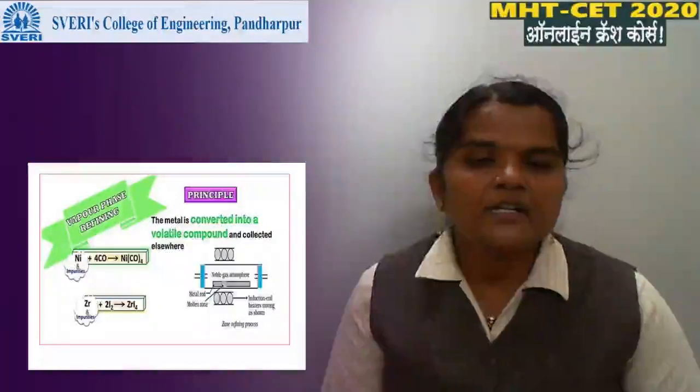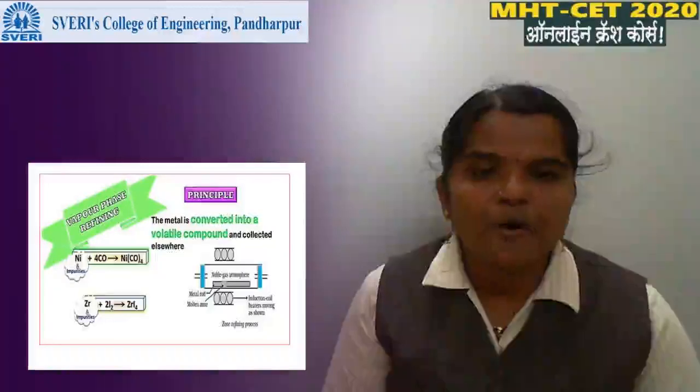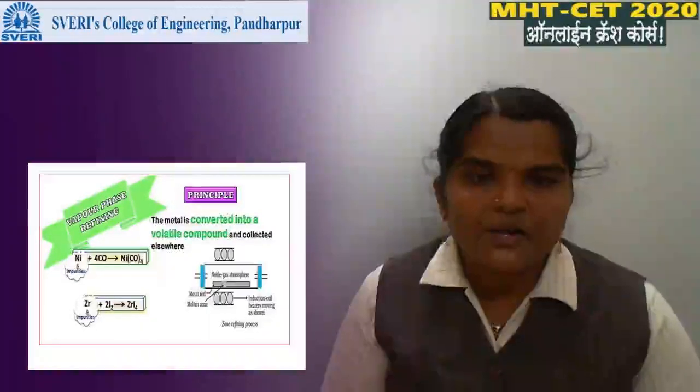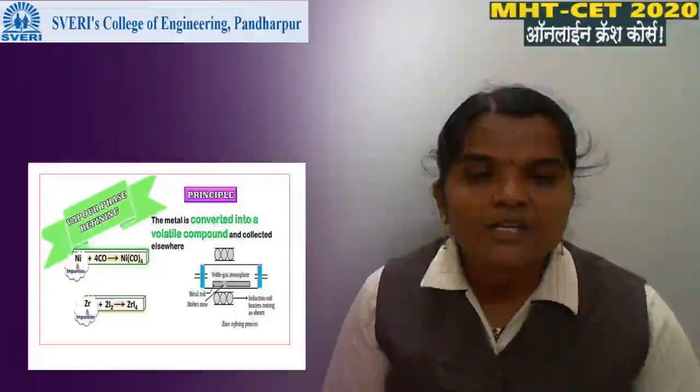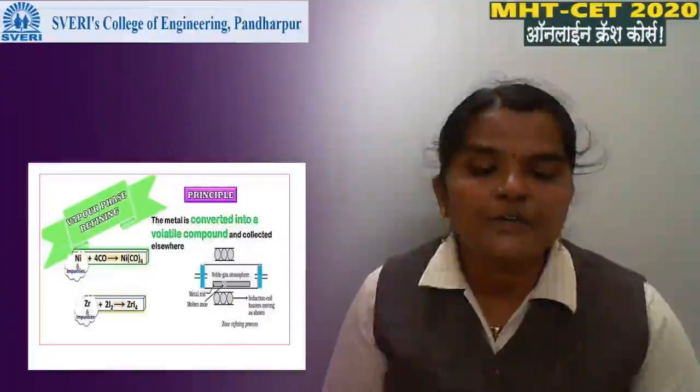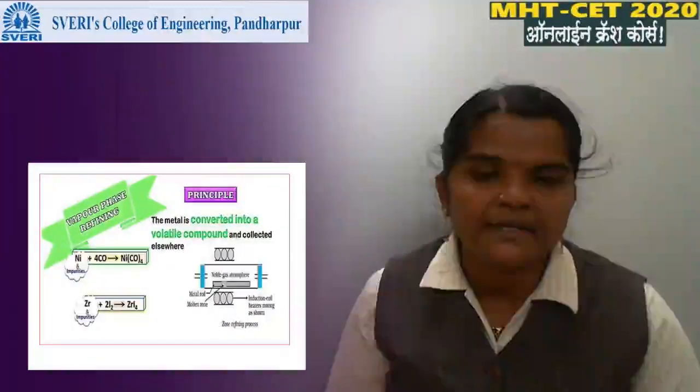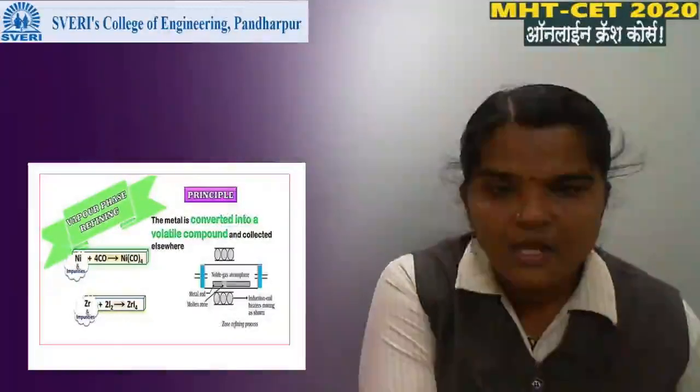The next process is vapor phase refining. The metal is converted into a volatile compound and collected elsewhere. Here the metal is converted into its volatile compound and it can be removed very easily.